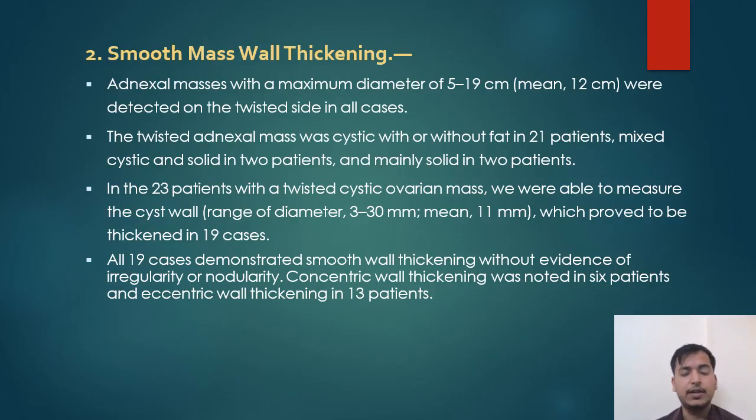Smooth mass wall thickening. Adnexal masses with a maximum diameter of 5 to 19 cm were detected on the twisted side in all cases. The twisted adnexal mass was cystic with or without fat in 21 patients, mixed cystic and solid in 2 patients, and mainly solid in 2 patients. In 23 patients with a twisted cystic ovarian mass, we were able to measure the cyst wall, which proved to be thickened in 19 cases. All 19 cases demonstrated smooth wall thickening without evidence of irregularity or nodularity. Concentric wall thickening was noted in 6 patients and eccentric wall thickening in 13 patients.